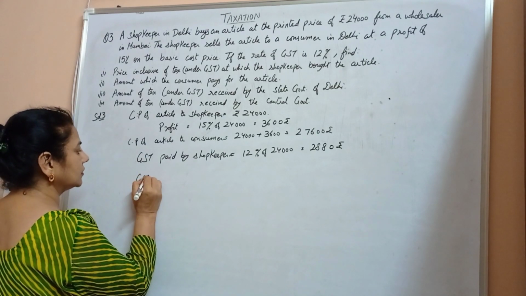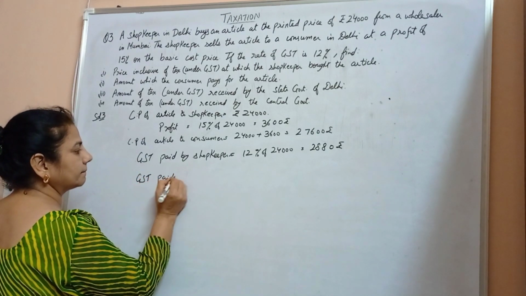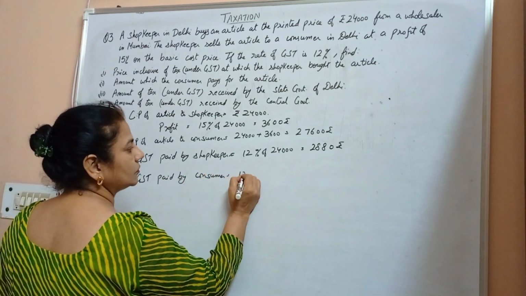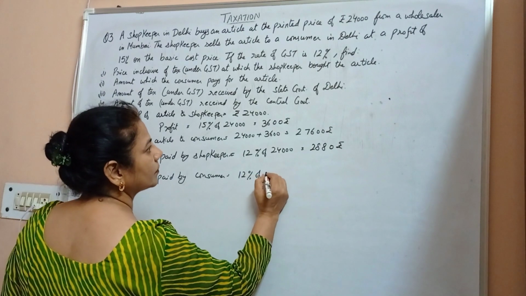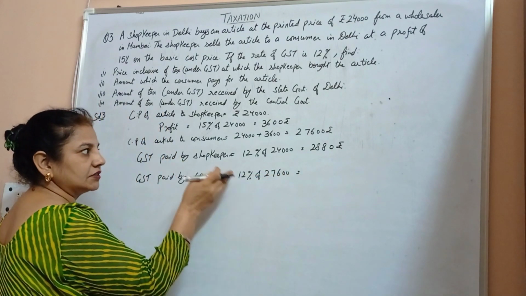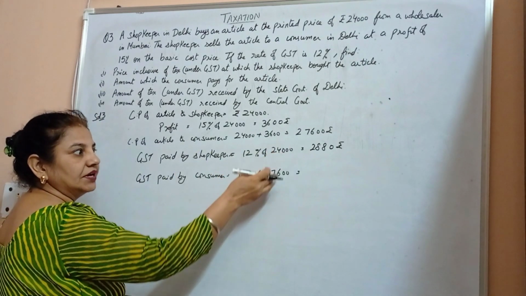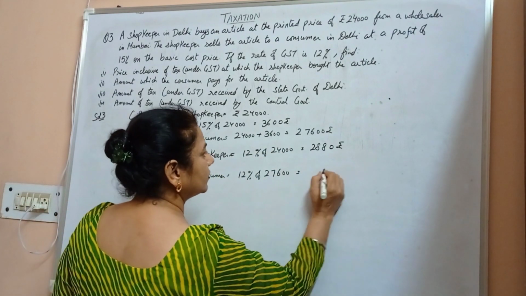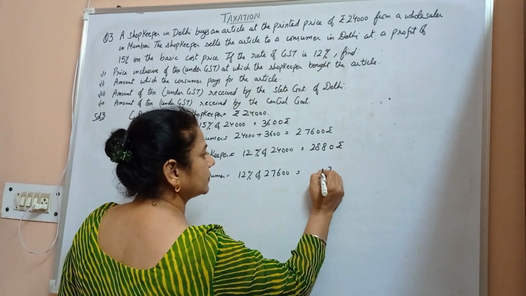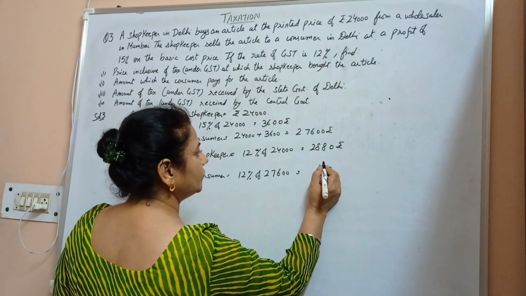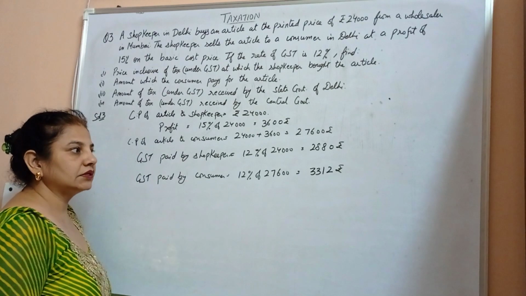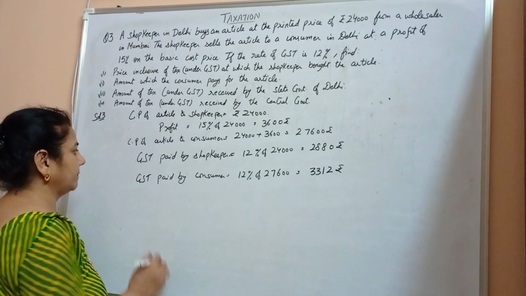And GST paid by consumer is equal to 12% of 27,600, as the cost price of the article to the consumer is 27,600. So we have 3,312 rupees.